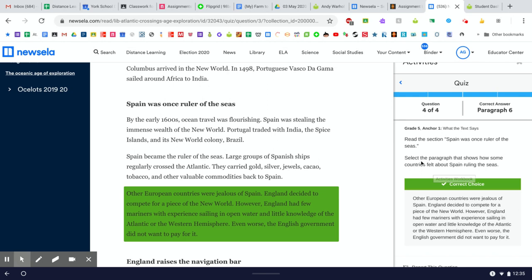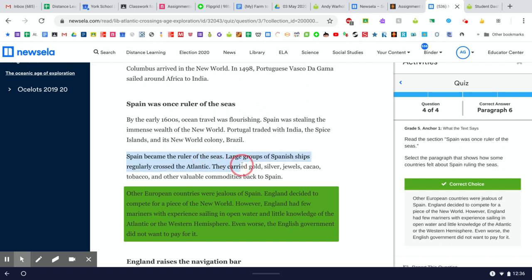The question again says, select the paragraph that shows how some countries felt about Spain ruling the seas. Well, the first paragraph says by the early 1600s, ocean travel was flourishing. Spain was stealing the immense wealth of the New World. Portugal traded with India, the Spice Islands, and the New World colony, Brazil. Well, that talks about who's trading with who and how successful Spain is, but it doesn't talk about how other people feel about Spain. There's no other countries mentioned here about their reaction towards Spain, so it can't be that paragraph.